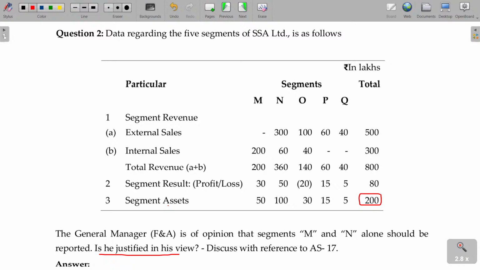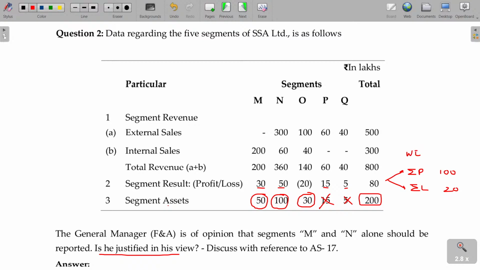Let's check. As per the segment assets, total assets of the enterprise being 200 means 10% on that being 20. 20 and above, if any segment has, then that will be reportable. So M reportable, N reportable, O also reportable, P and Q are not reportable segments. In case of result, you find the summation of all the profits only, and the summation of all the losses only. 30, 50, 15 and 500 and loss 20.